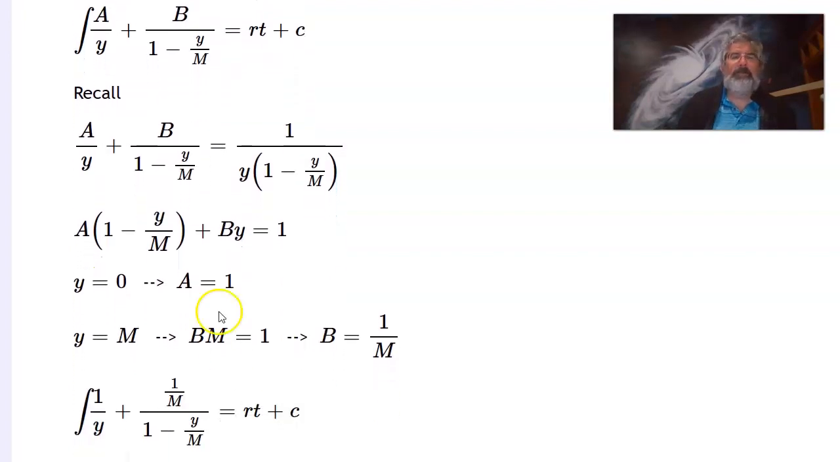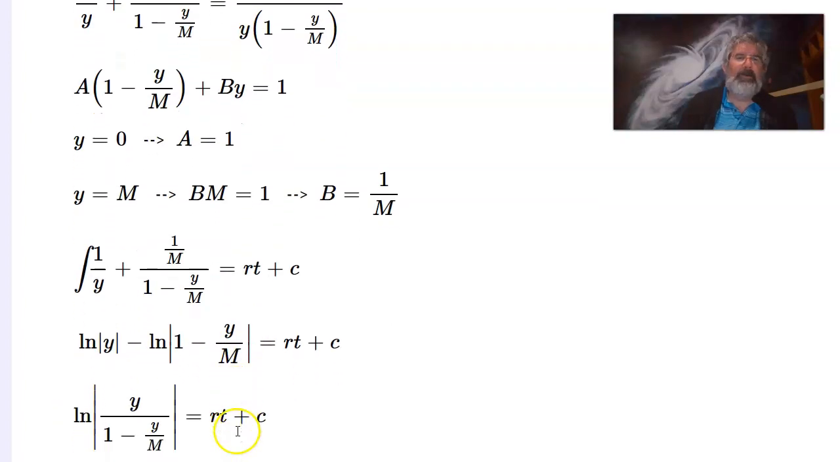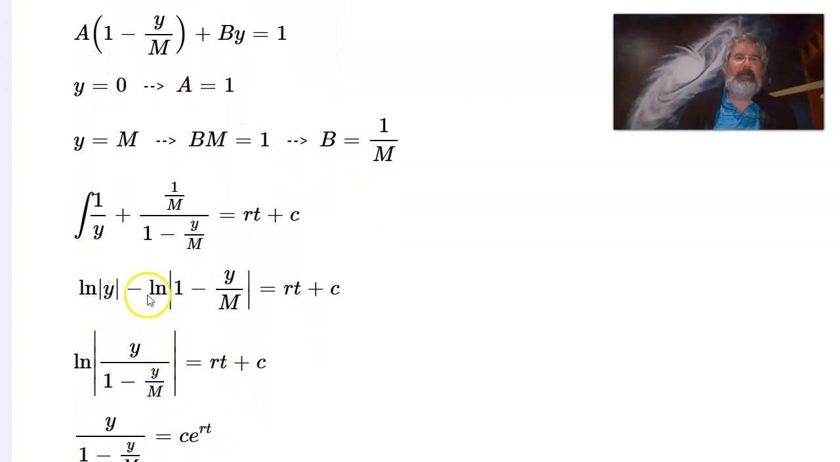Now this has to be true for all values of y, so I'm just picking a couple random ones. Not really random because I'm picking very specific ones. I'm plugging in y equals 0 because that's going to make that go away. And we see then that a has to equal 1. And I'm going to plug in y equals m to make this one go away. And I get b times m equals 1, so b equals 1 over m, which turns that integral right there, knowing a and b now, into this integral down here, which I can integrate to natural log y.